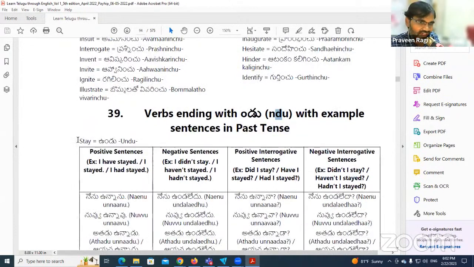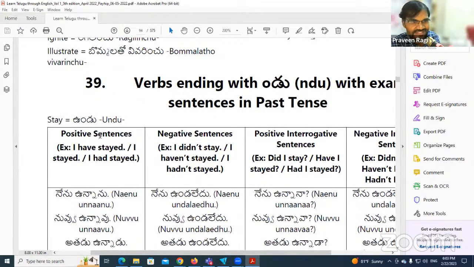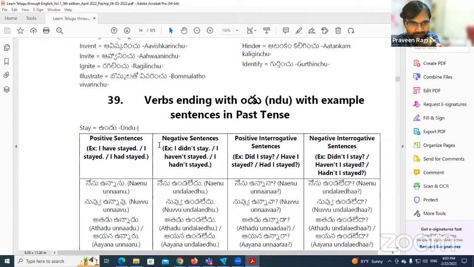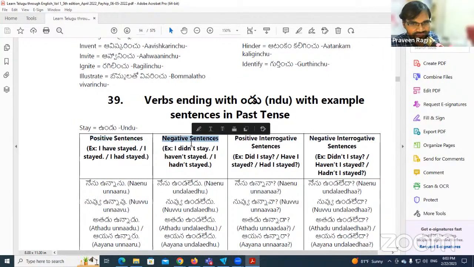Here I have given one verb for practice. Below this table, there are some other words that you can use for practice. In this category, we have this word stay. Stay means undu. In this class, especially, we are focusing on simple present tense and simple future tense sentences only. In these two tenses, we are focusing on four sentence types: positive, negative, positive interrogative, and negative interrogative. So if you learn these two, that's enough.